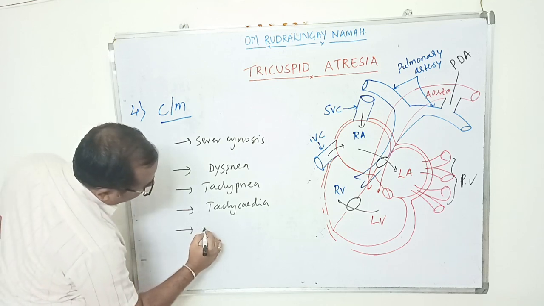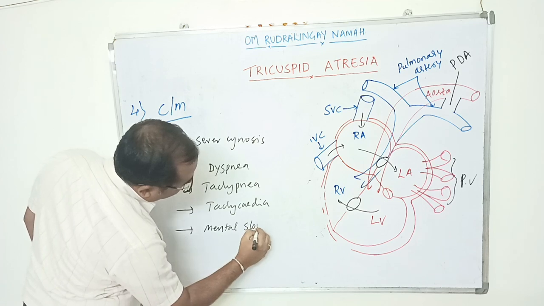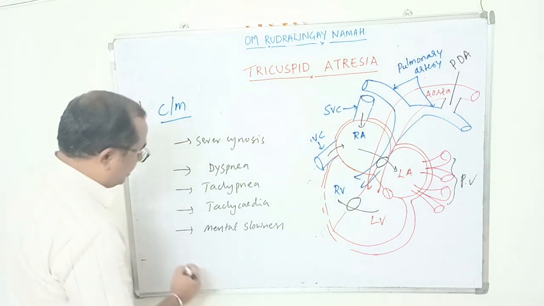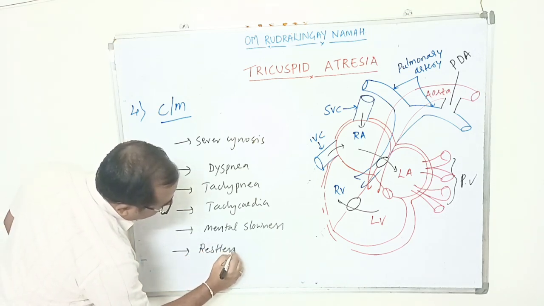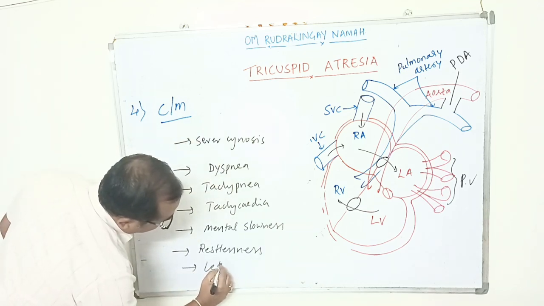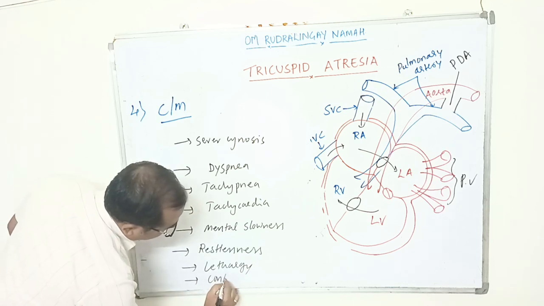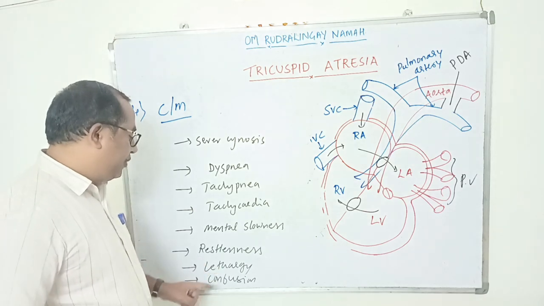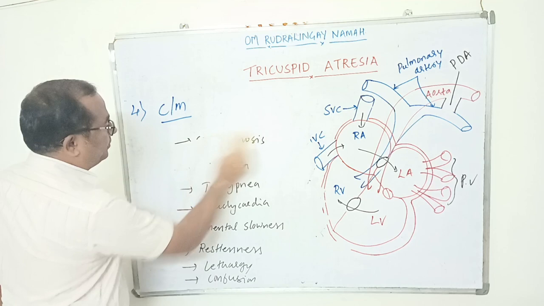Then what happens here? There will be mental slowness. It is because of decreased oxygen supply to the brain. Other manifestations are restlessness, lethargy, confusion. So this mental slowness, restlessness, lethargy, confusion, all these are because of a decreased oxygen supply to the brain cells.